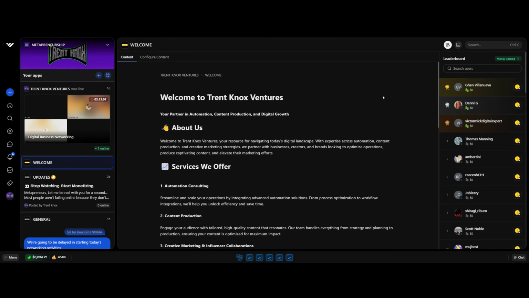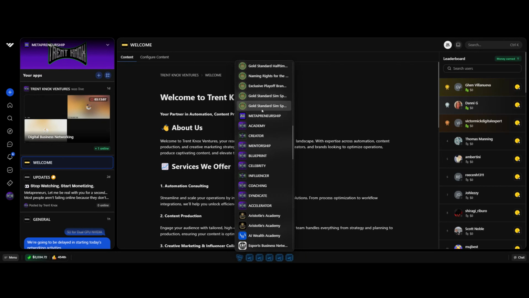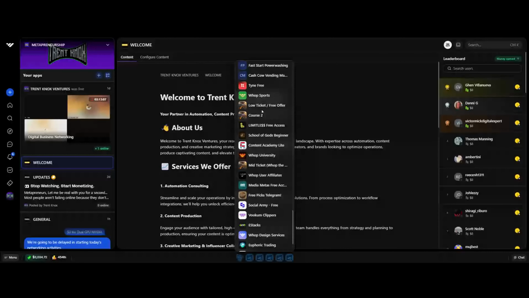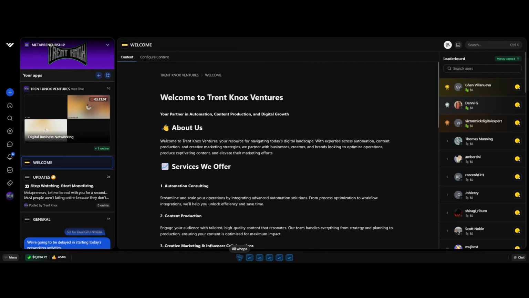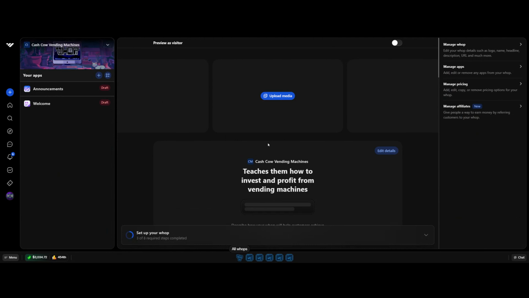This is how I built my Whop, right? I started out completely blank slate, and we'll show you one that is a blank slate. Right now, we have some of those. We showed you those in the past. Right now is a bunch of different ones that I've set up before. But let's go to the Cash Cow Vending Machine. You guys remember this one in the last video?